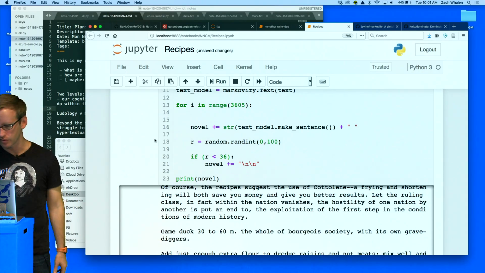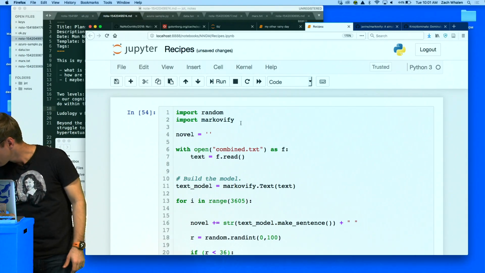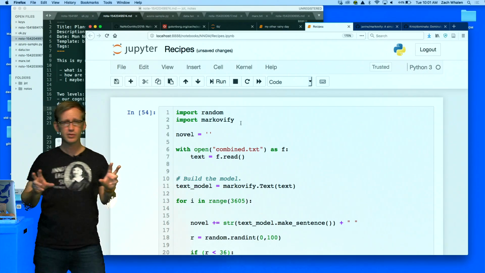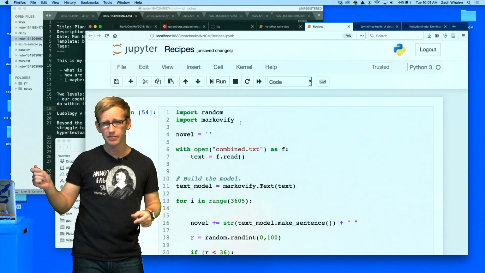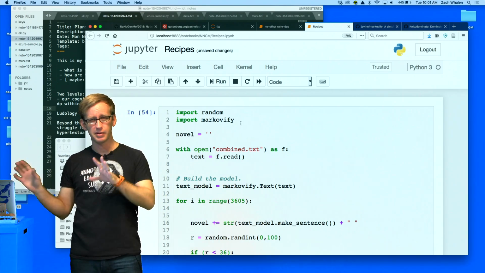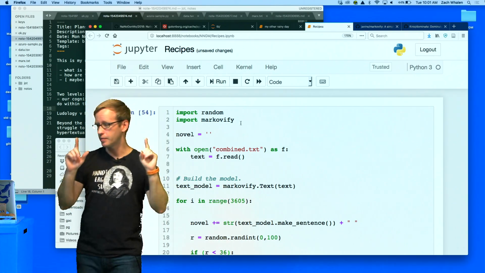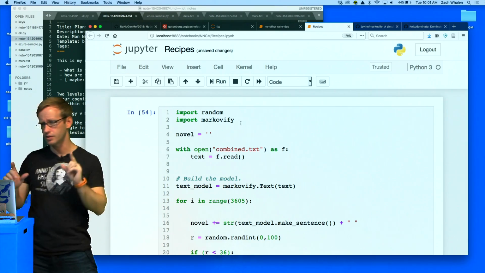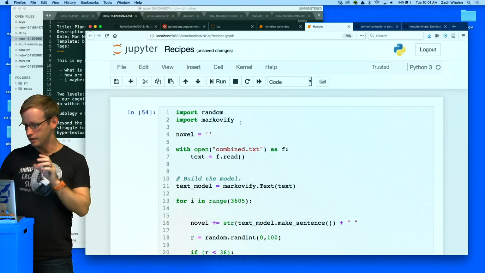Okay, now let's make this into a PDF. I'll start my timer. Okay, so there are two libraries we're going to use for this. One is going to be PDFKit. That's going to be something that takes HTML and turns it into a PDF, but we need HTML first. So I'm going to use a library that I just recently found out about called Dominate. It does work pretty well.